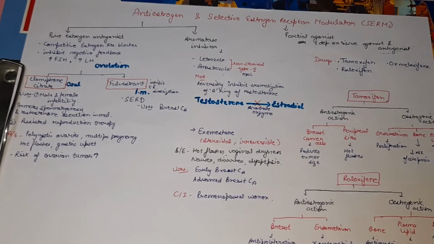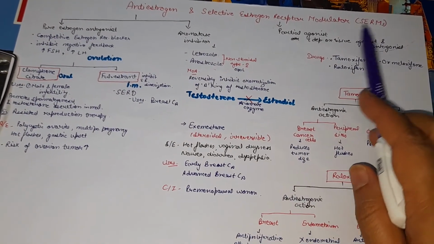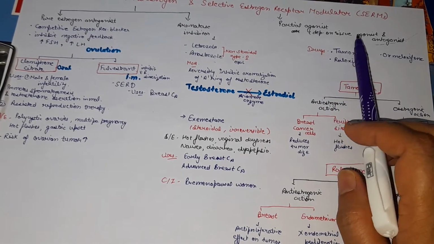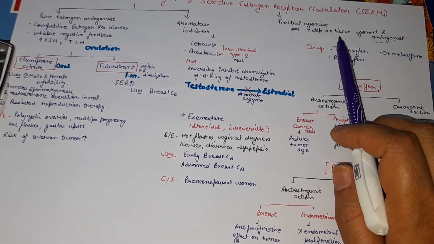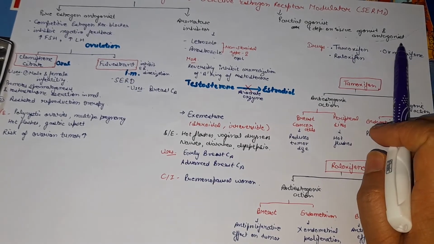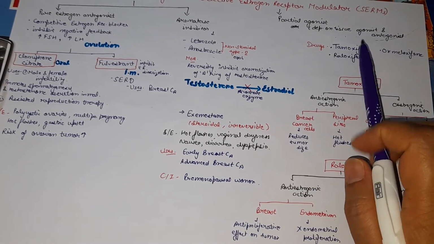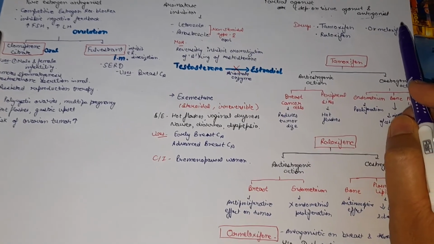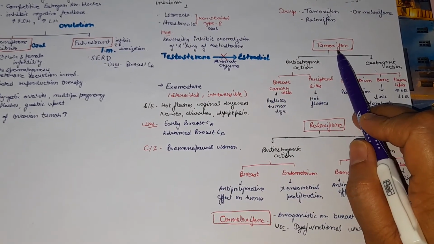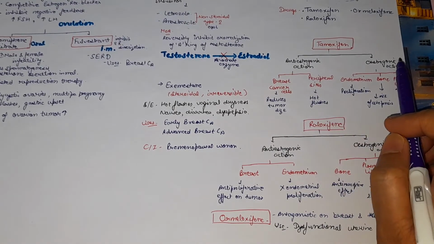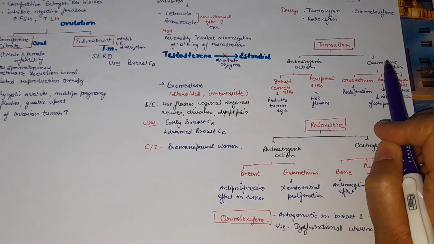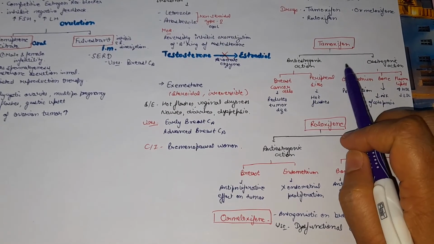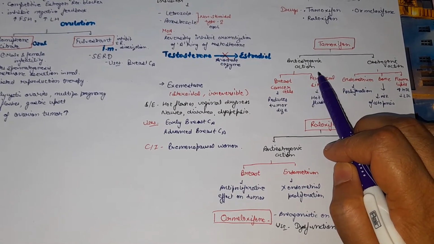Next, we will talk about selective estrogen receptor modulators, SERMs. These SERMs are partial agonists and their effect depends on the tissue on which they are acting. They act as both agonist and antagonist. The drugs in SERMs are tamoxifen, raloxifene and ormeloxifene. So first we will talk about tamoxifen. Tamoxifen has both antiestrogenic action and estrogenic action, meaning they have tissue specific action. In some tissue they will act as agonist and in some tissue they will act as antiestrogenic.